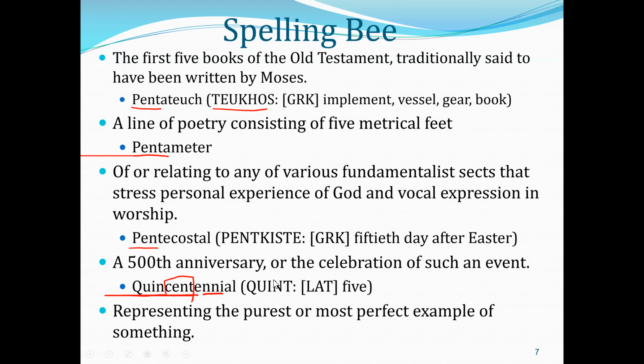Word 15, representing the purest or most perfect example of something. Quintessential, quint, five. Five essential elements, right? In Greek philosophy it is like fire, stone, or things along that line. Okay, so quintessential, Q-U-I-N-T-E-S-S-E-N-T-I-A-L.